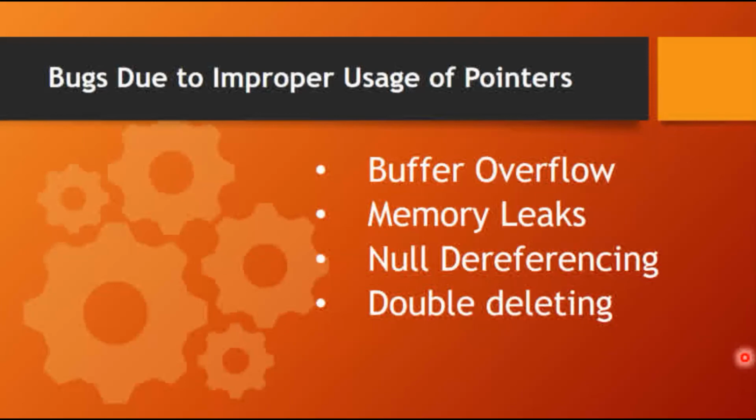Next, bugs due to the improper usage of pointers. Here is a list of bugs which may occur when you use pointers improperly, like buffer overflow, memory leaks, null dereferencing, and double deleting. An example of double deleting you have just seen in the last slide. The most important of these is memory leaks. So let us understand what memory leaks are.